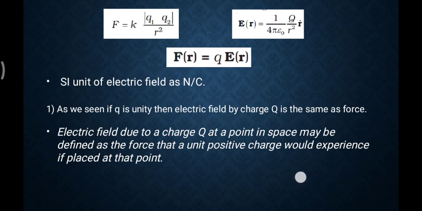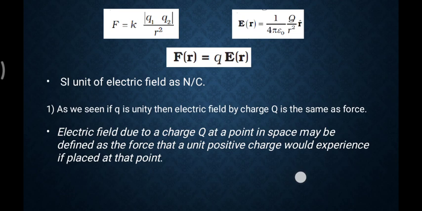Okay, so here let me define the electric field. Electric field due to the charge Q, any charge, here we are particularly taking capital Q, but it doesn't matter. The electric field due to any charge at a point in space, anywhere in the space, may be defined as the force that a unit positive charge would experience at that point. If the test charge is a unit charge, then whatever electric force is produced is equal to the electric field.